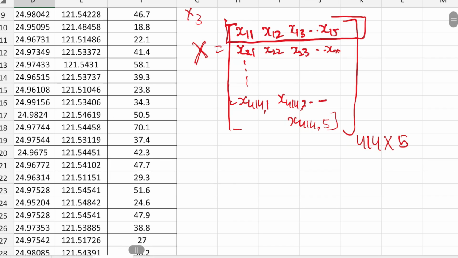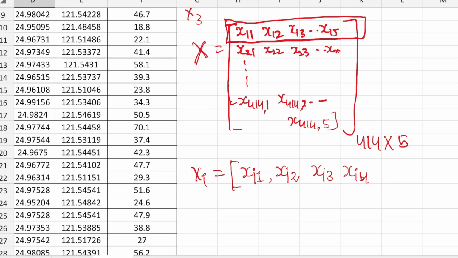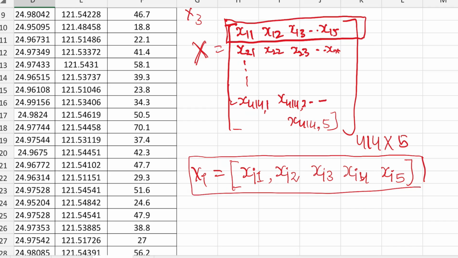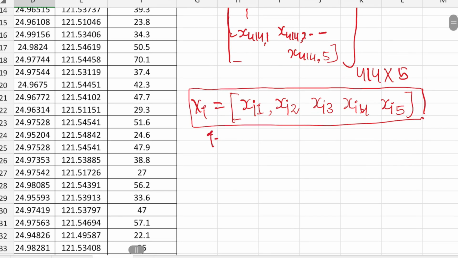If we talk about only one row, any row, we call it x_i, the ith row, and this would be x_i1, x_i2, x_i3, x_i4, x_i5. This would be a row of the data, and i represents the row number.